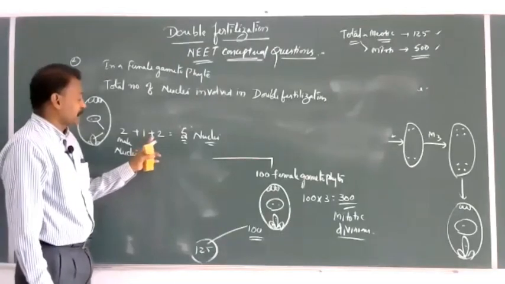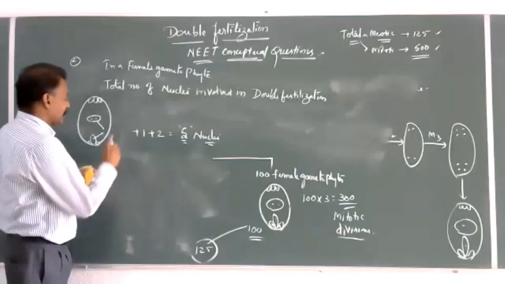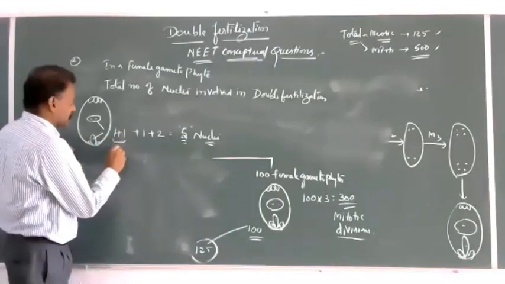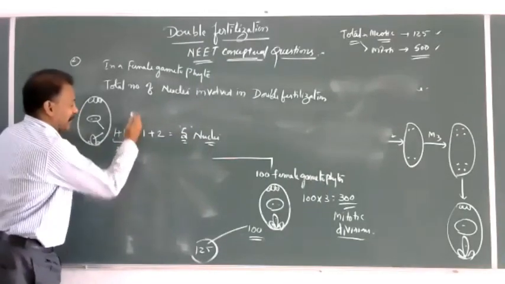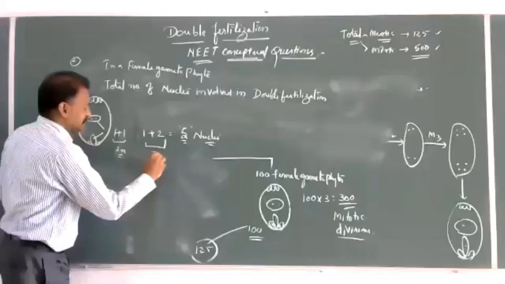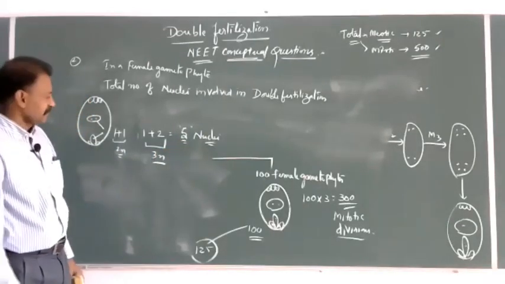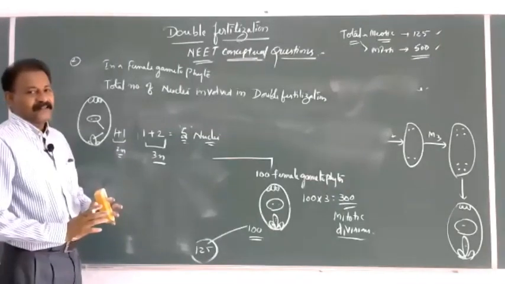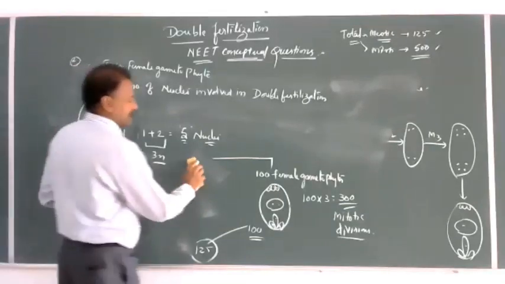Triple fusion is 1 plus 2, that is 3n. So 3 plus 2. Simplest, easily identified, easily can be understood.